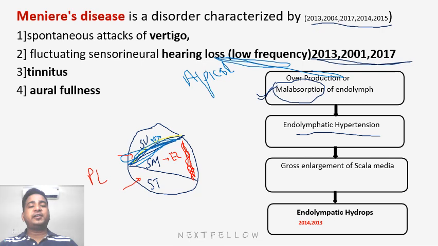Apical coils are affected early, leading to low frequency hearing loss first, and later on in chronic disease, the basal coil is also affected, leading to higher frequency hearing loss. Understood the point? Okay. And the fourth symptom is also present, that is aural fullness. So the patient generally has a sensation of fullness in the ear.